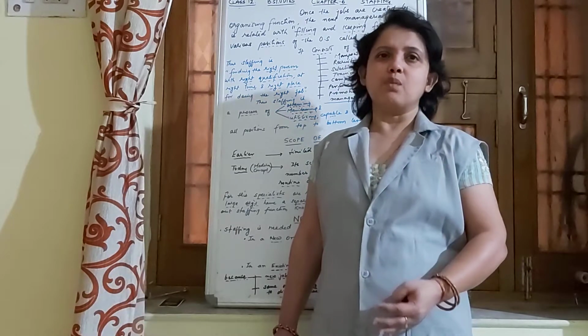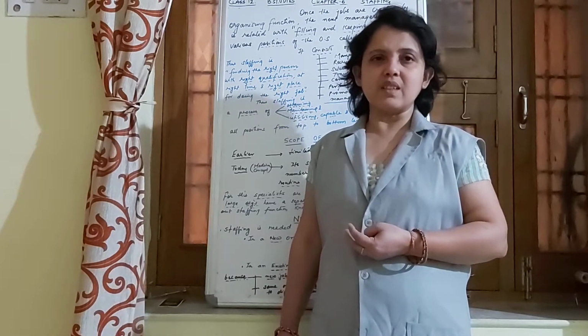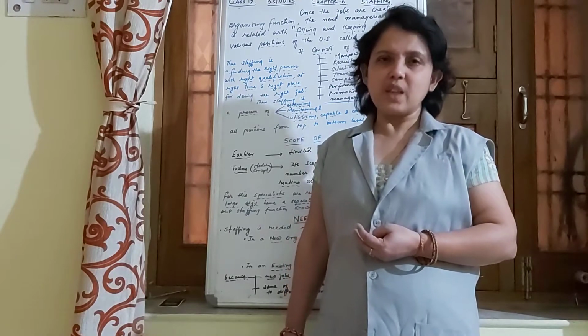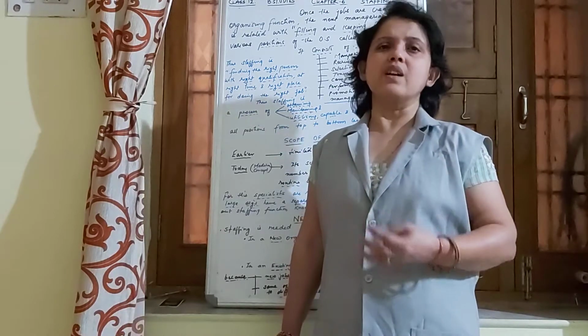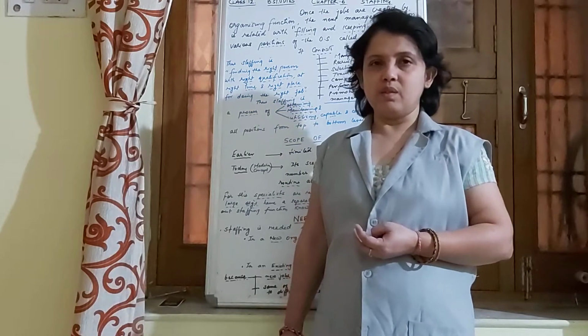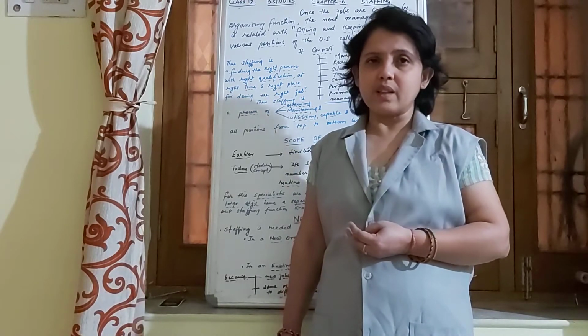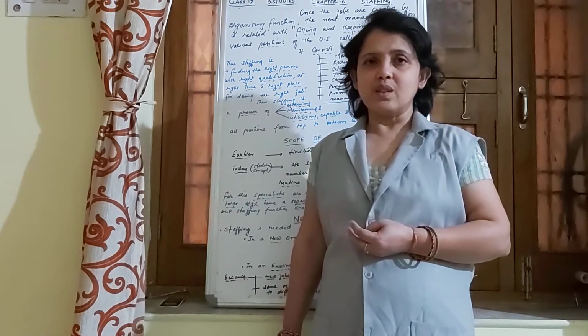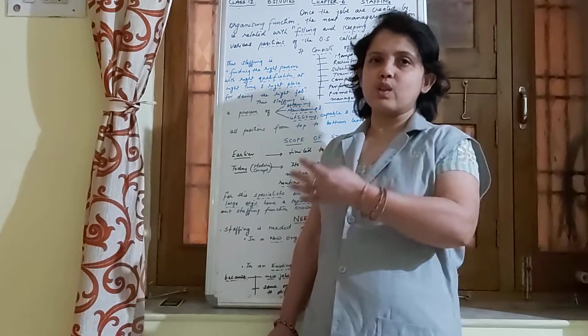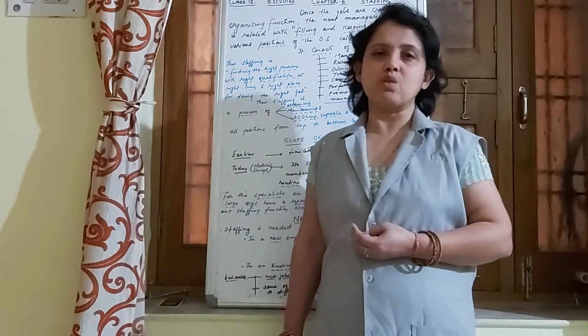once the posts have been created in the organization, they have to be filled with competent people who are capable of working in the best possible manner towards achievement of organizational goals.